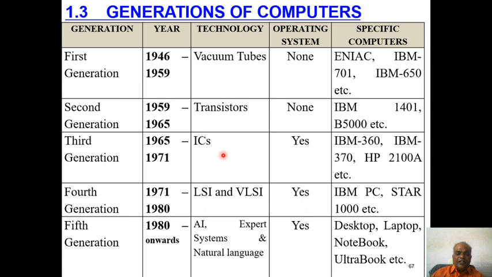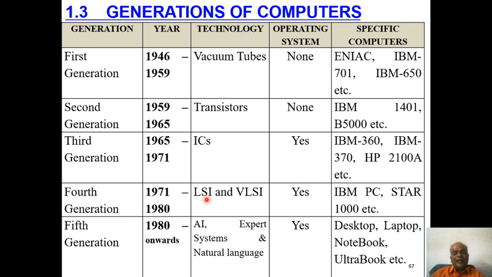Coming to the fourth generation, it is in between 1971 to 1980. Here the technology was LSI and VLSI, large scale integrated circuits and very large scale integrated circuits.